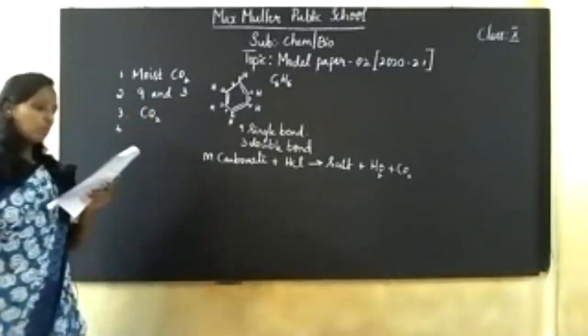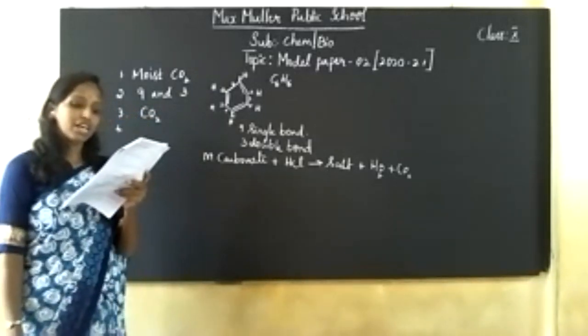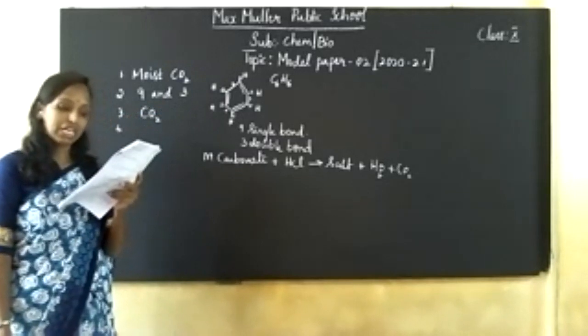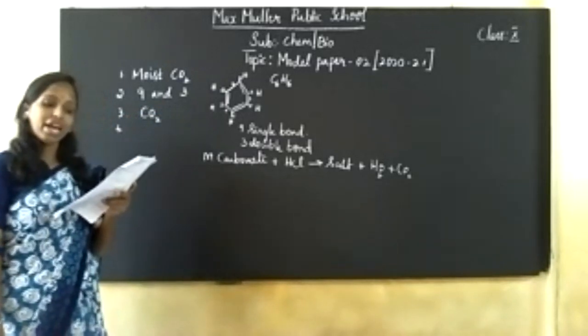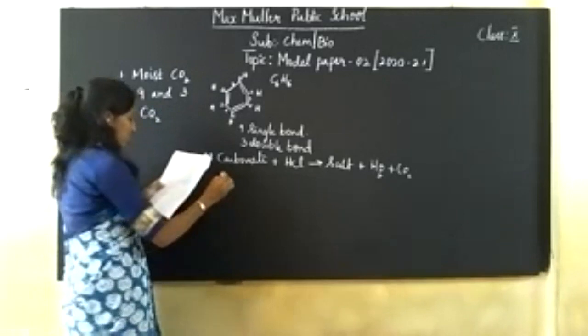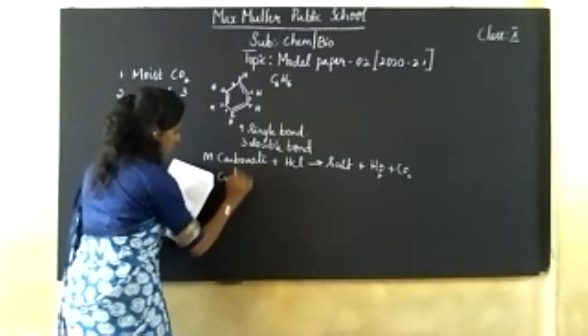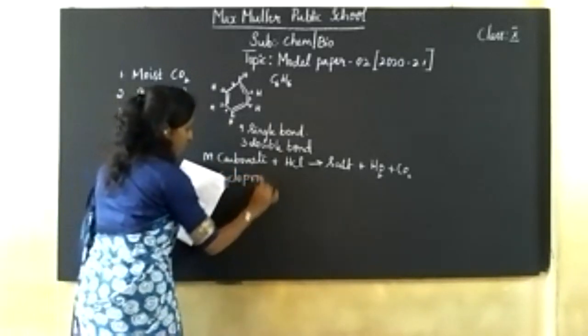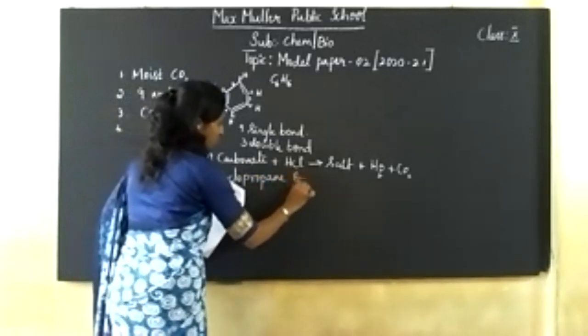Next, the molecular formula of the following: cyclopropane and propene. Just check out. So that is cyclopropane and propene.